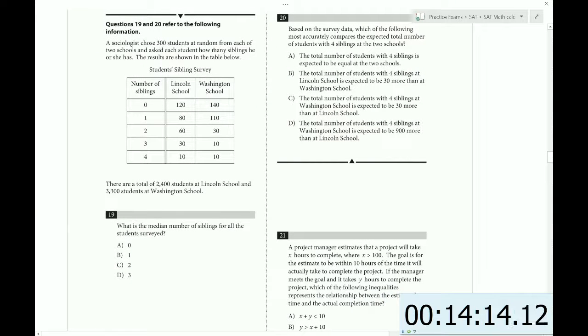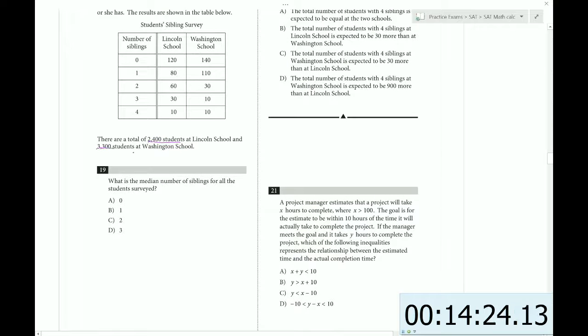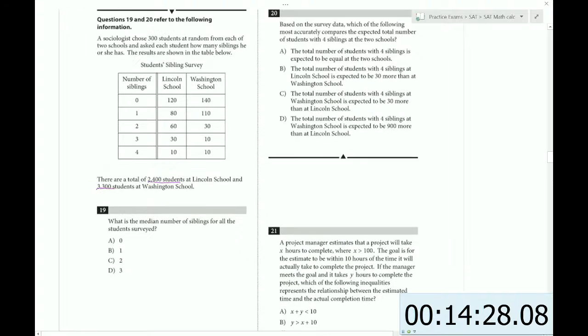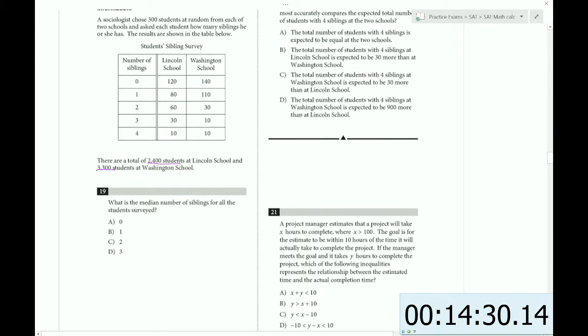A sociologist chose 300 students at random from each of 2 schools and asked each student how many siblings he or she has. The results are shown below. There are a total of 2,400 students at Lincoln School and 3,300 students at Washington School. Okay, so the sampling is only 300 per school. What is the median number of siblings for all the students surveyed?